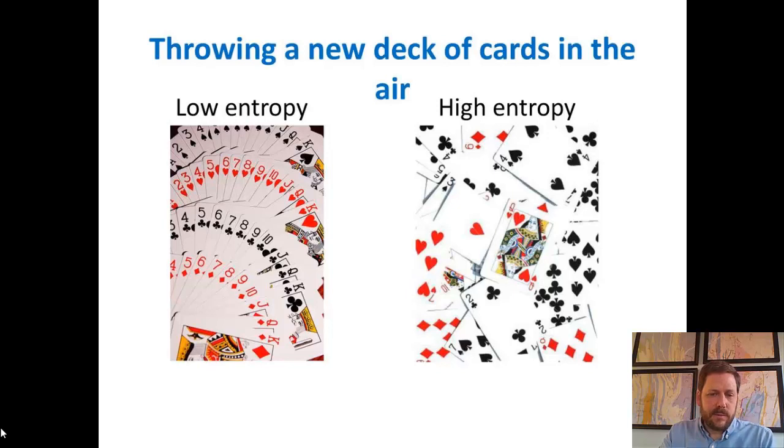It might be good to explore the concept of entropy with a few other examples that may illustrate why the universe tends towards a system of higher entropy. If I throw a deck of cards into the air, the chances of them landing on the floor, like is shown on the left picture here, is very unlikely. That's a highly ordered system, and it's one of trillions of different arrangements the cards could land in. It's much more likely statistically that they're going to land in one of the high entropy states on the right.